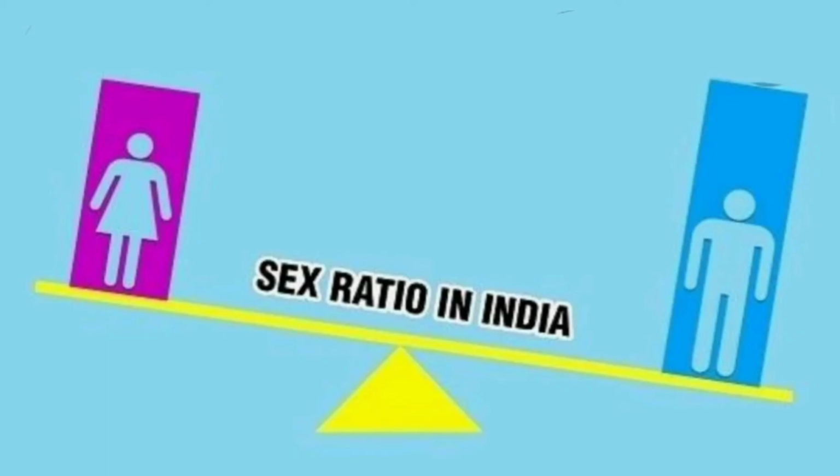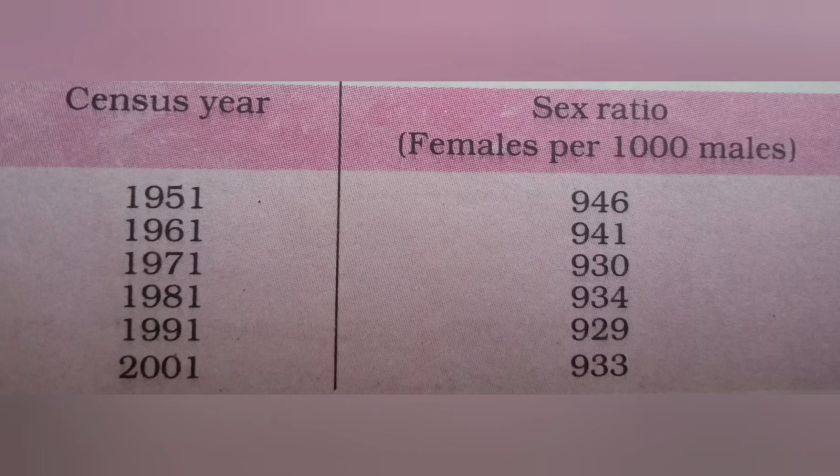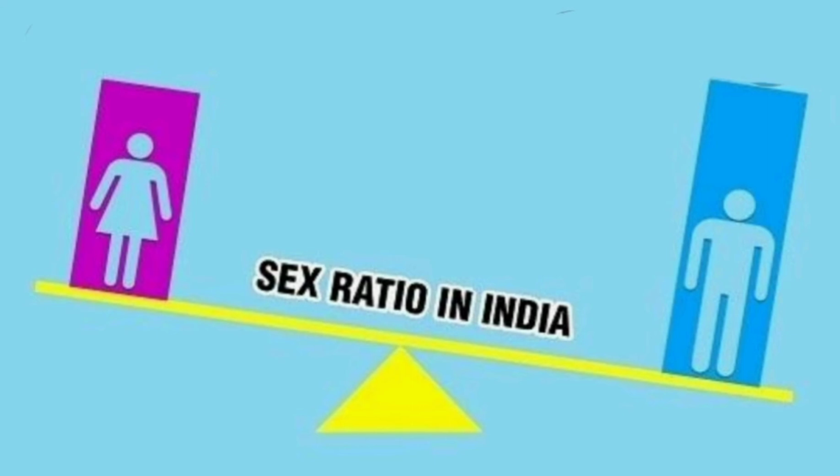In our country, the average sex ratio according to the 2011 census is 940 females per thousand males. And we are expecting that in the near future the number of females will be favorable in comparison to males. See students, how the number of females per thousand males is increasing according to the census. So students, I hope you have understood what sex ratio is, which state has the highest and lowest sex ratio, and what the reasons are behind the unfavorable sex ratio in India. Thank you so much for watching. We will meet with some new information.